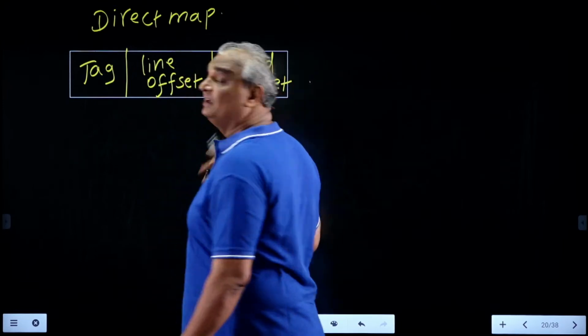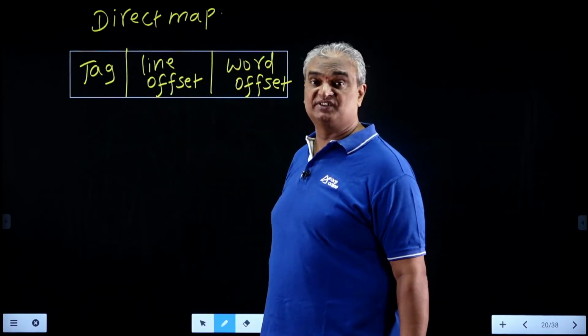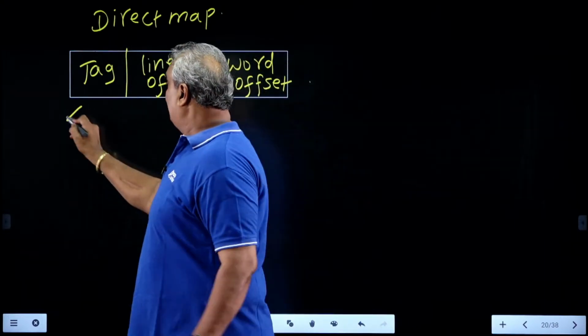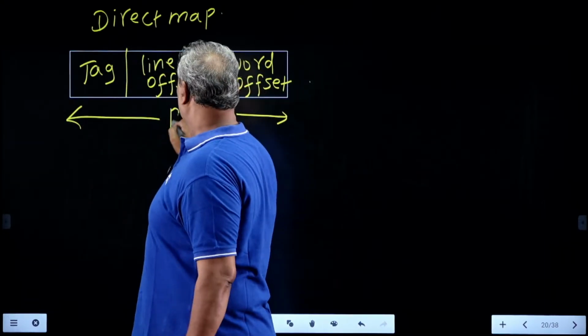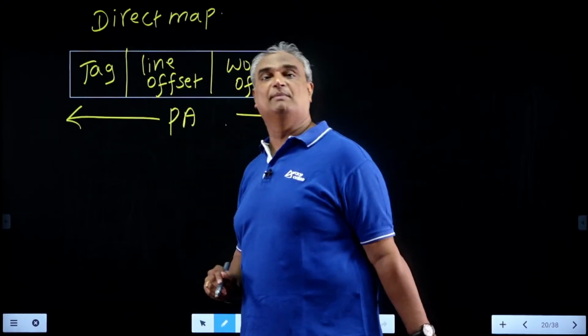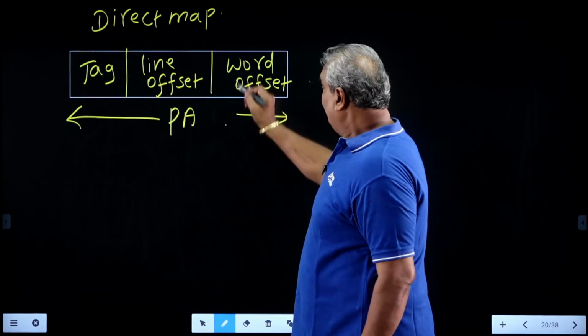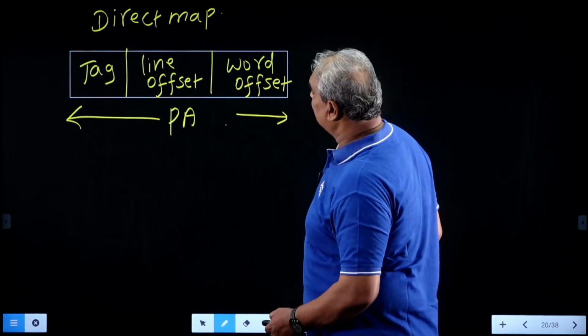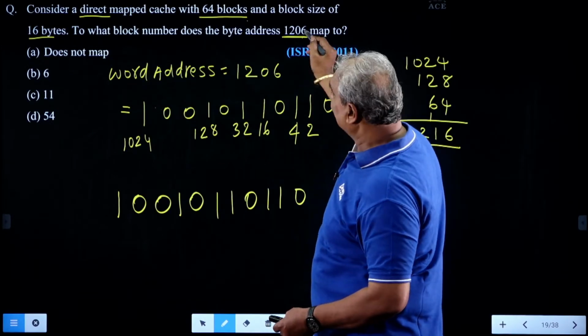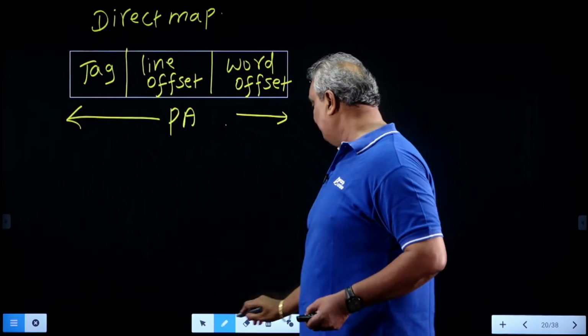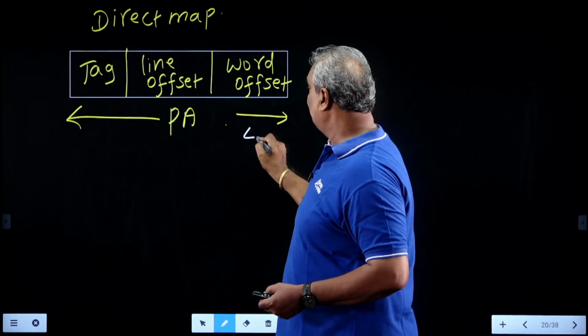Here offset means the number of address bits needed to select the given parameter. Now it is the total number of bits needed for addressing a word in the physical memory, which is the physical address. Now, if you observe this, a block has 16 bytes. To select one of the 16 bytes, it requires log 16, which is 4 bits.